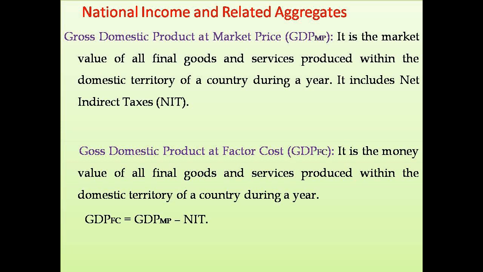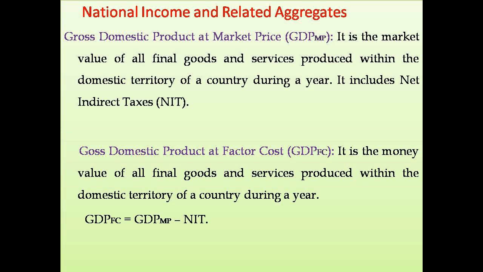It is the market value, so it includes NIT. To the value of a product, you add tax also. Then it becomes its market value. All final goods and services, you don't consider intermediate goods at all. The value of only final goods and services are taken into consideration, and goods produced within the domestic territory of a country. That is what we call gross domestic product at market price.